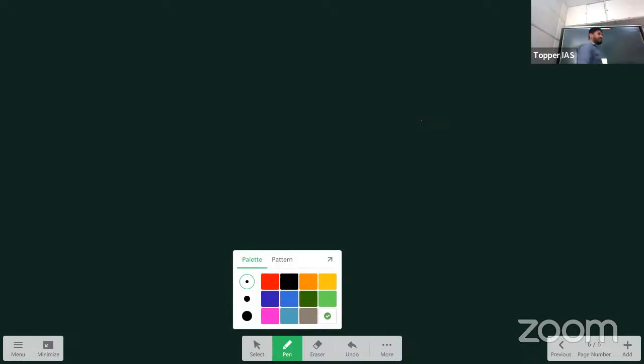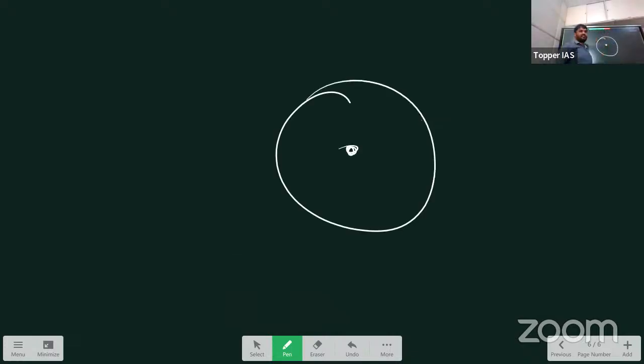Blue or white. Okay. For example, the center of the sun is white in color. Correct. So let us take up the sun, the structure of the sun, right?